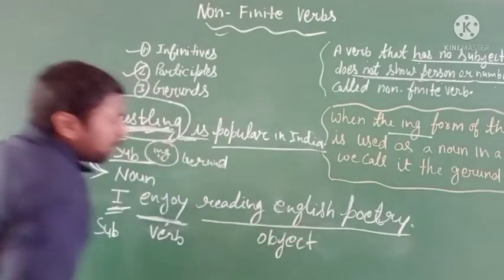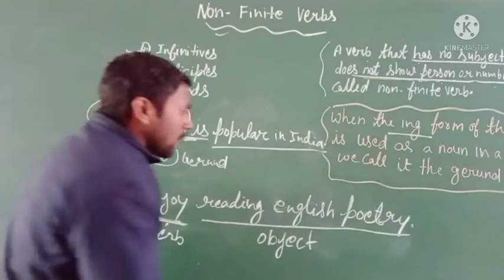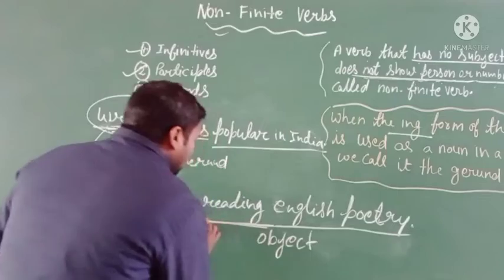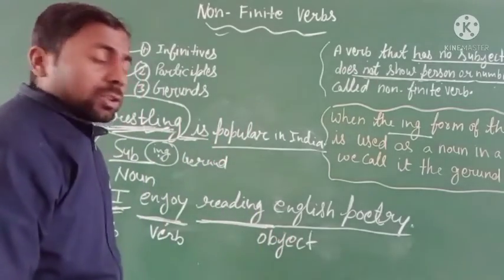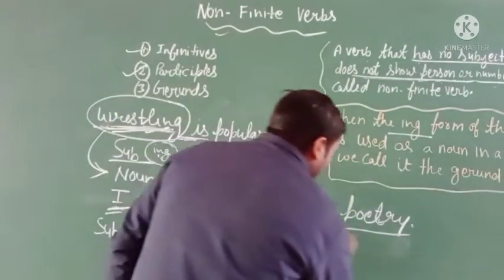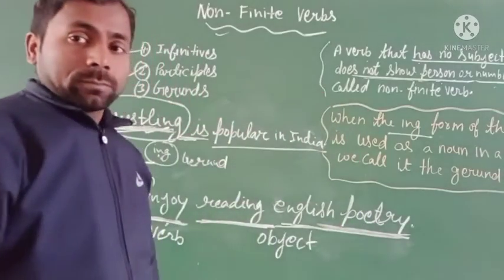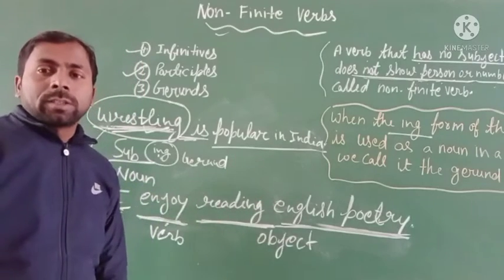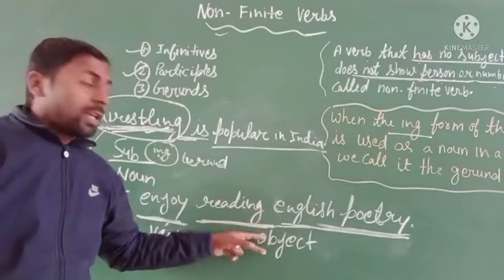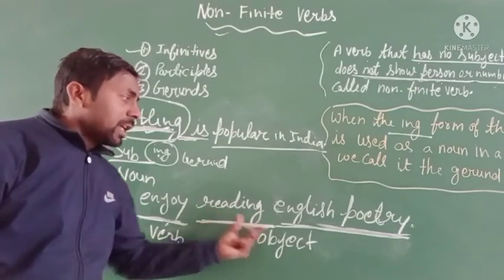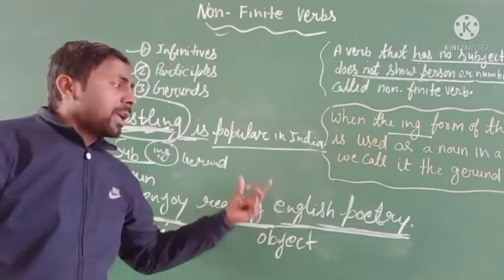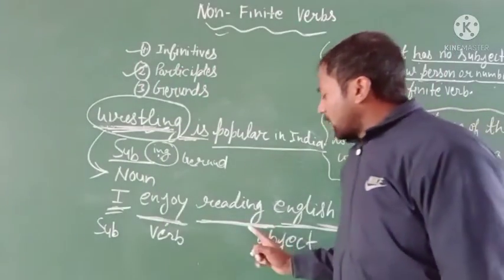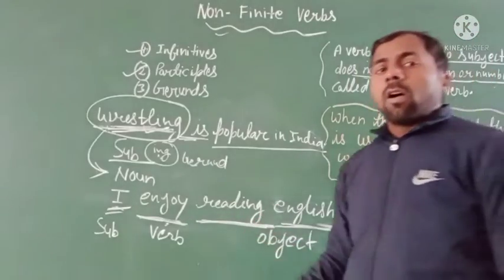In the object you can see reading. Reading is a gerund word used with English poetry, and it works as an object. In reading English poetry, reading looks like an adjective, but in this place it shows as an object.